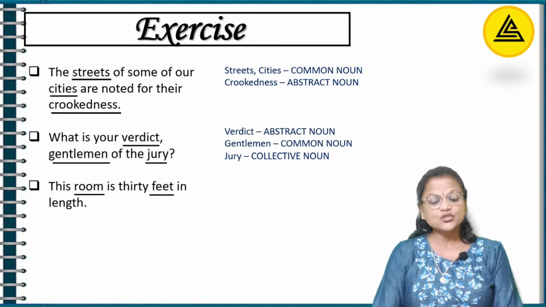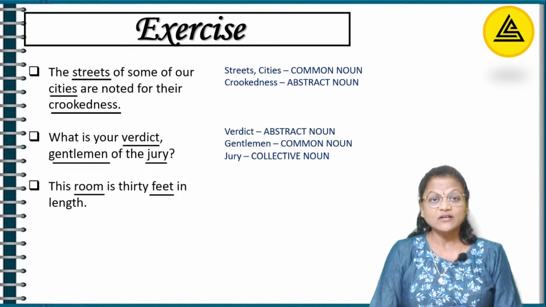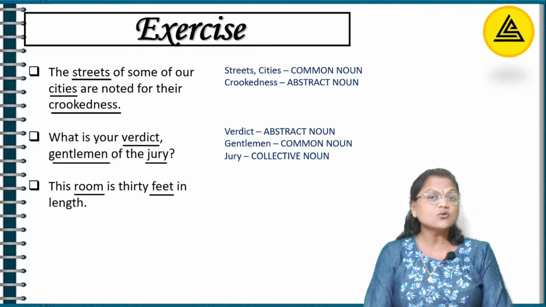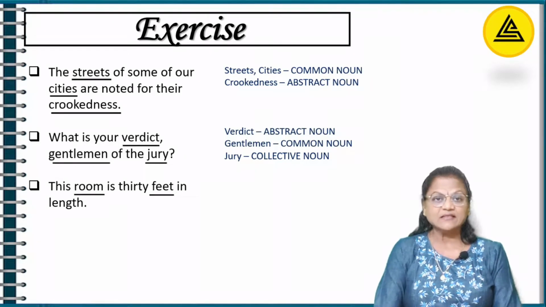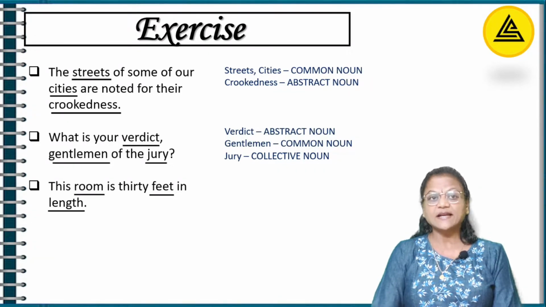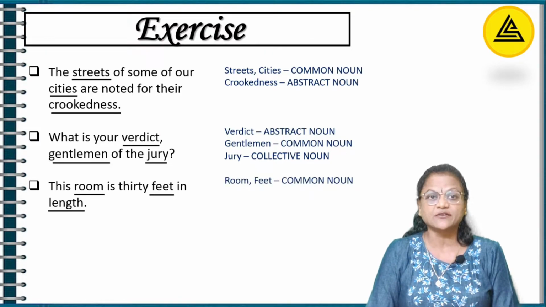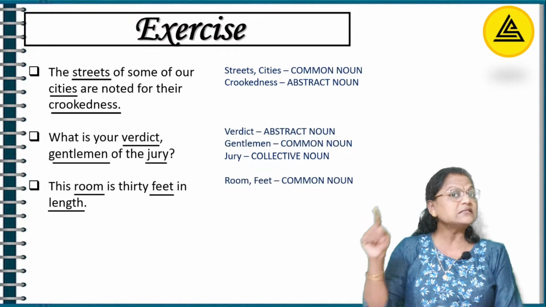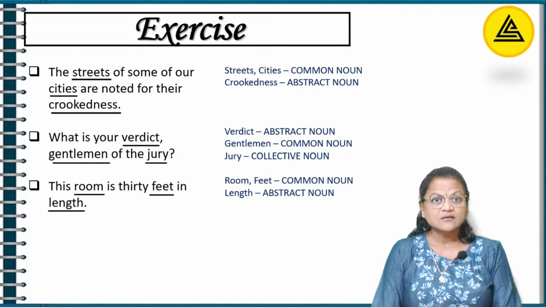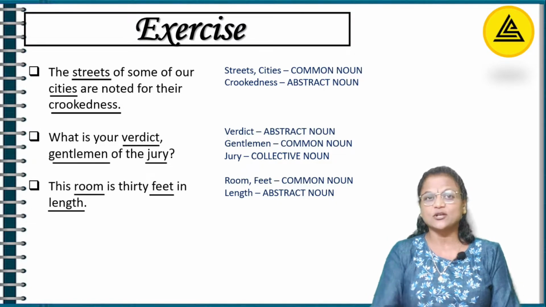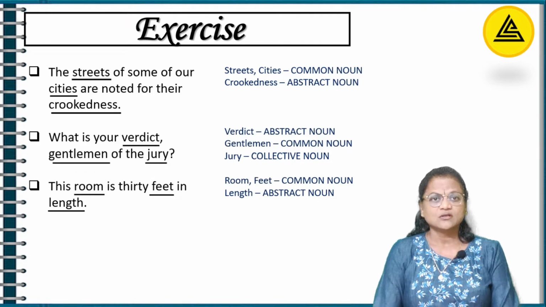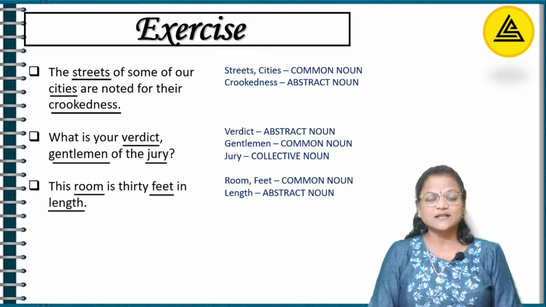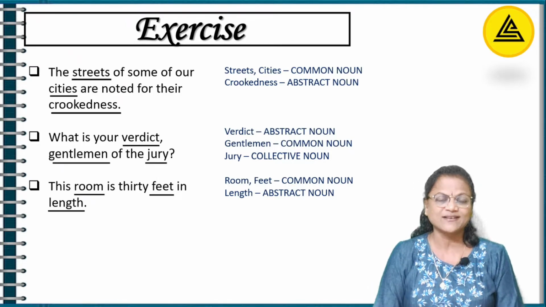So your room, which room? General, right? So common noun. Feet is also a common noun because it's just a parameter of measurement. And length. As I said, I can show you the length of the room which is 30 feet, but I cannot show you something that this is length. Right? You can see the computer in front of you, you can see a laptop in front of you, you can touch it, but can you touch length? No. So length here, very obvious, right? It becomes your abstract noun.